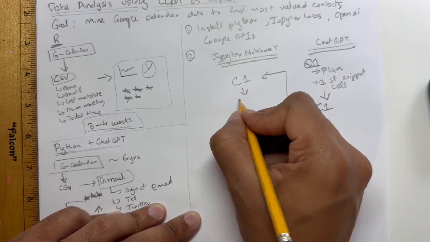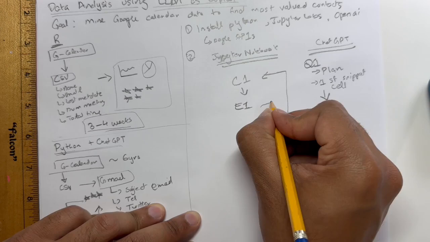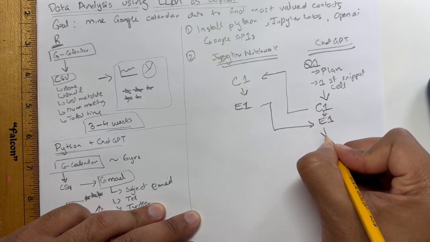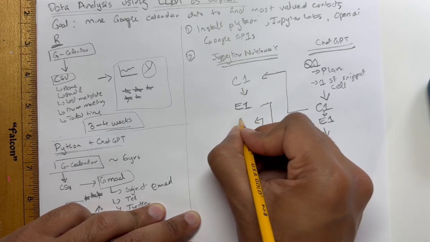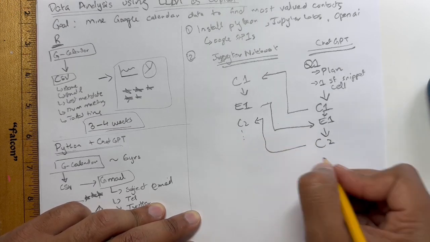I test it, and then obviously I guarantee you this is not going to work. It results in some sort of error. I take this error, throw it in here, and then it gives me some iterative code which I will then test again, which might result in error, but eventually you succeed by going back and forth.